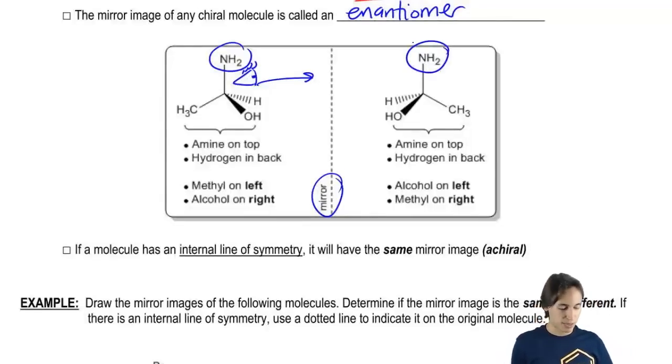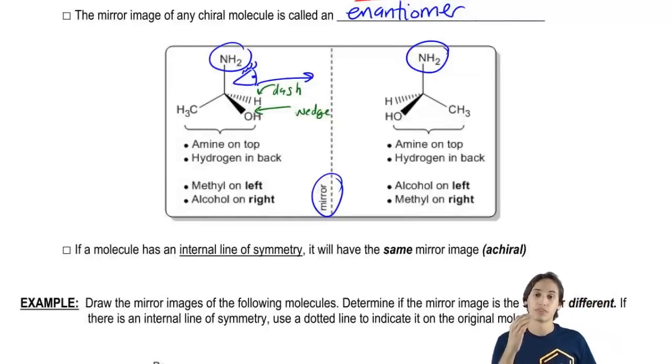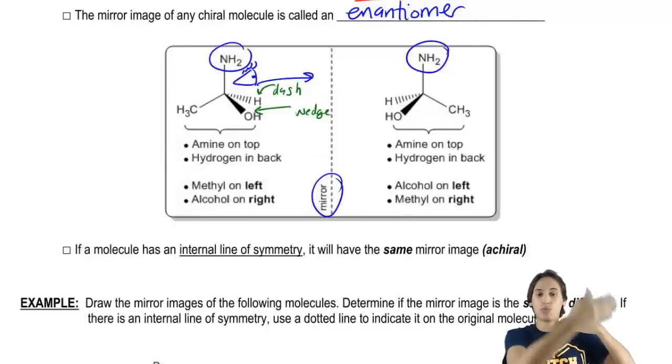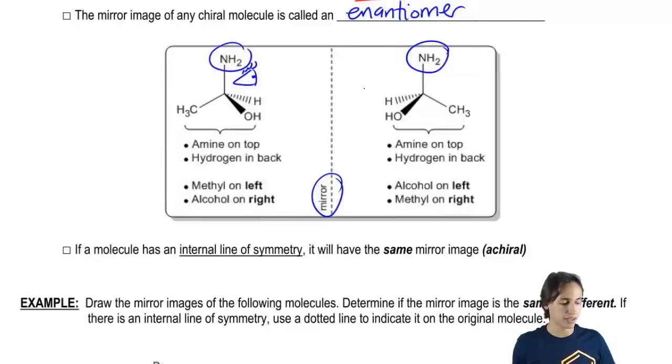And he also sees, for example, notice that I have some wedge and dash notation, where wedge has to do with something being in the front, and dash has to do with something being in the back. That means if this is a 3D image, the dash would be behind, and the wedge would be up front. So what he sees is that the hydrogen is still in the back. Cool.